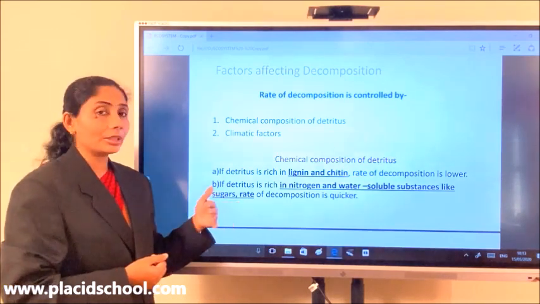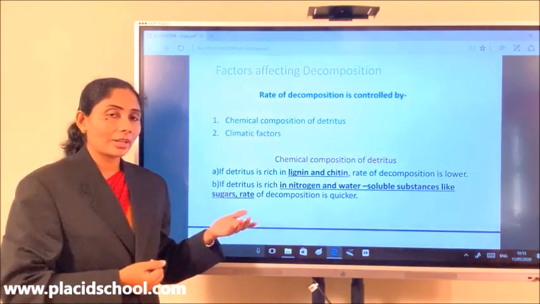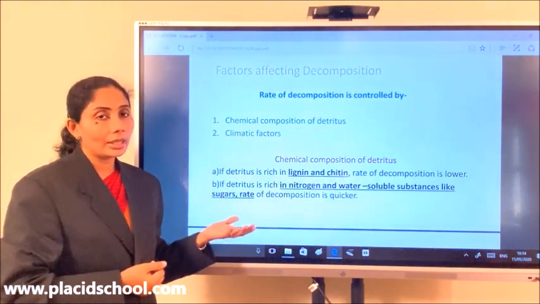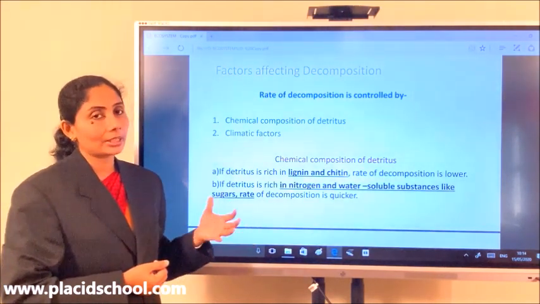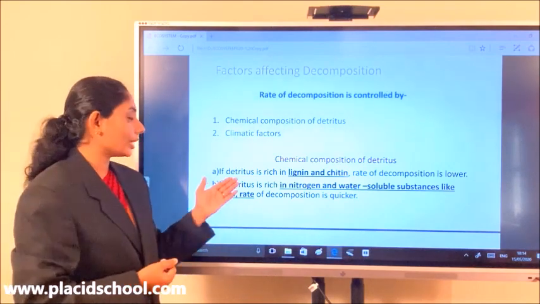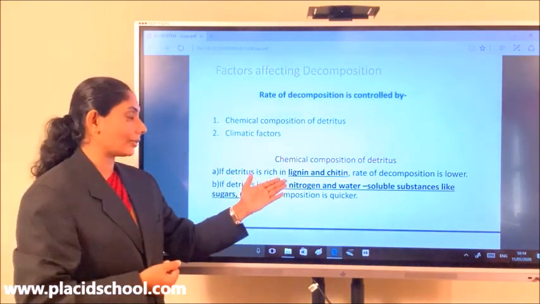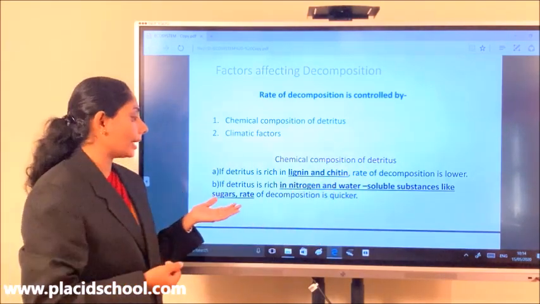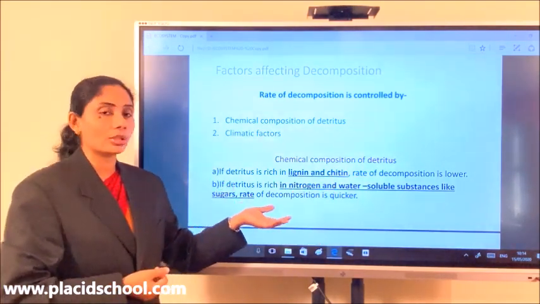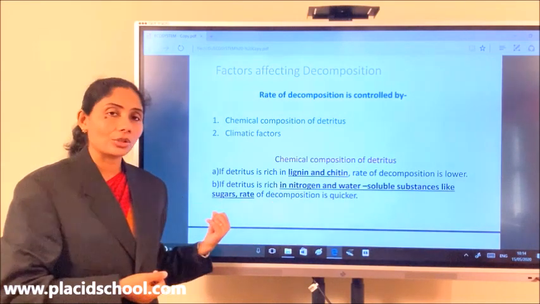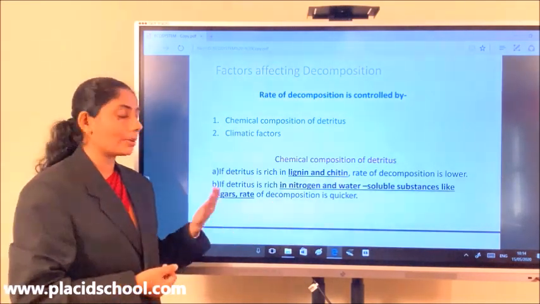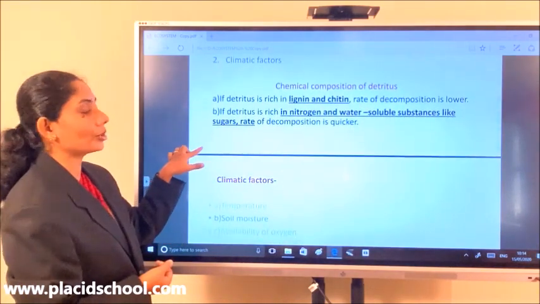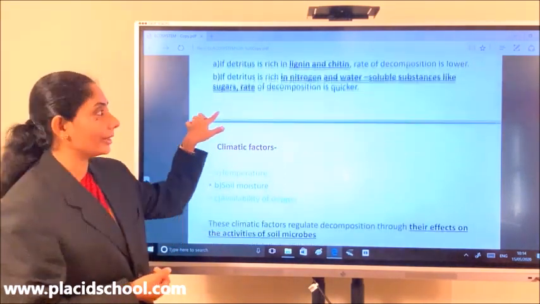Suppose you know that the dead bodies of the animals, the bones, the nails, the hairs take a lot of time to decompose, whereas other softer parts decompose much faster. So it depends upon the nature of the detritus. If it is rich in lignin and chitin, the rate of decomposition is lower. Whereas if the detritus is rich in nitrogen and water soluble substances like sugar, the decomposition rate would be much higher. So one of the important factors that determines the rate of decomposition is the chemical nature of the detritus.